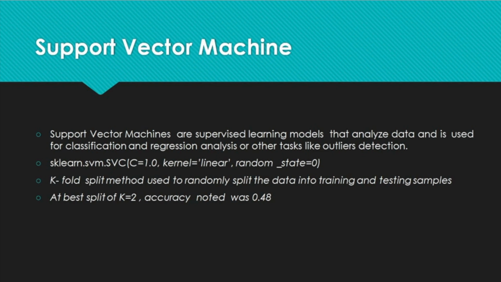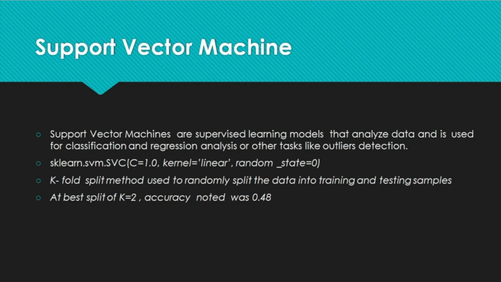Coming to the support vector machine algorithm that we have implemented, support vector machines are supervised learning models that help to analyze and classify the data. We have used the sklearn.svm.SVC method and we tweak the parameters of regularization and the random state to get an accuracy of 0.48. We have used a linear kernel for the support vector machine and we have used a k-fold split method to randomly split the data into training and testing samples.